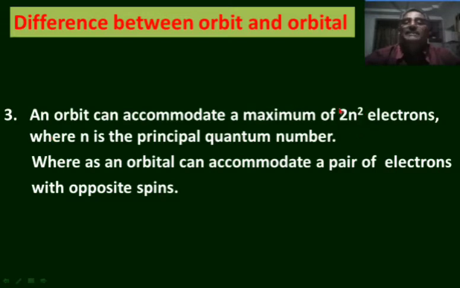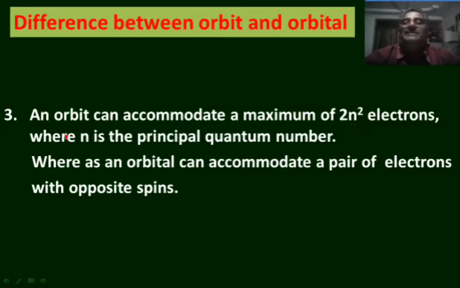In the second orbit, it will be 2 into 2 square, that is 8 electrons. In the third orbit, n is equal to 3, the maximum is 2 into 3 square, that is 2 into 9, that is 18. Third orbit can accommodate 18 electrons.